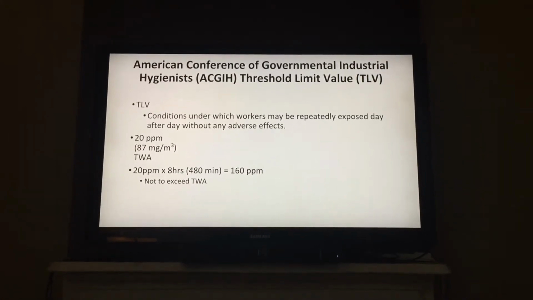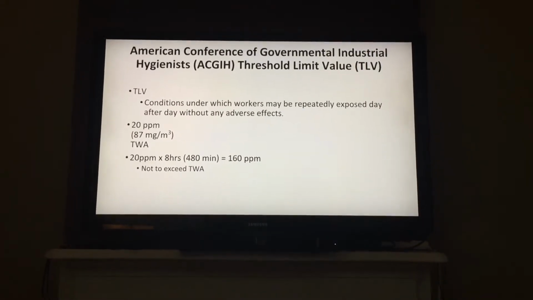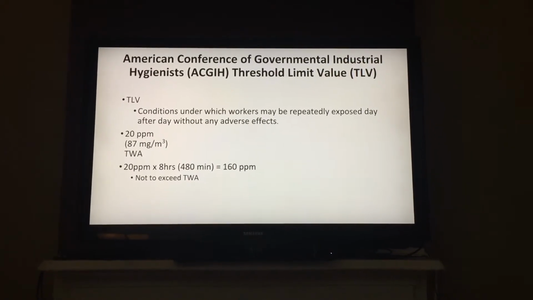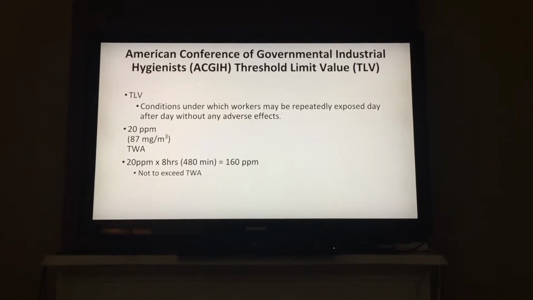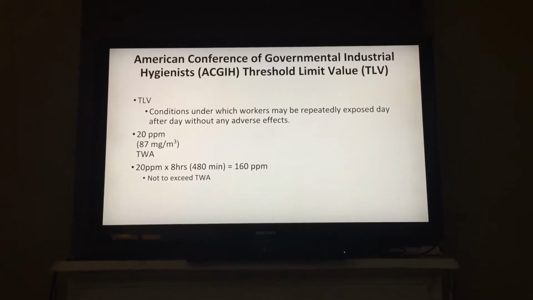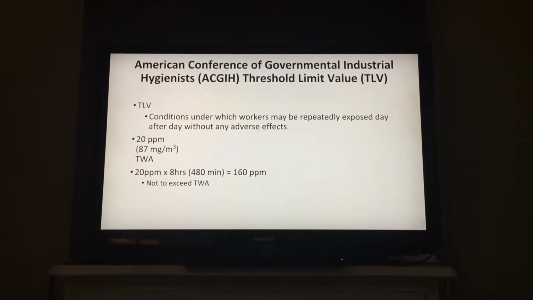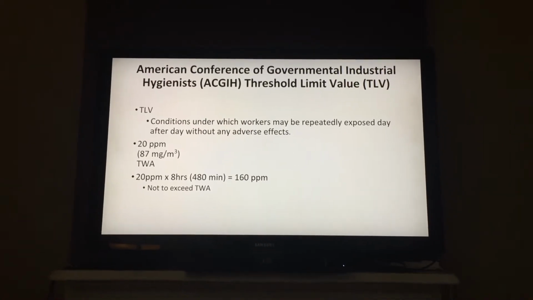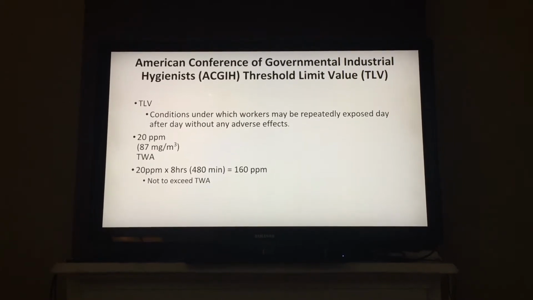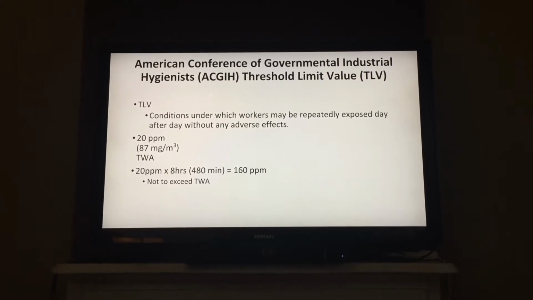The American Conference of Governmental Industrial Hygienists, these are professionals working in the field, have come up with a threshold limit value. These are conditions under which they believe repeated exposure will cause no adverse health effects, right? And that limit is 20 parts per million. So this would be 20 parts per million day in and day out, not to exceed the time-weighted average, that they believe no adverse health effects would be experienced by the person being exposed.